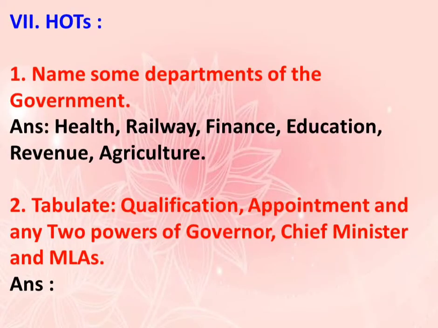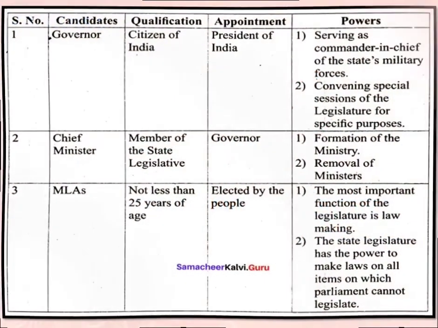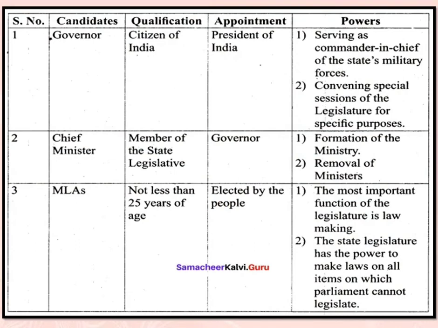Roman letter 7, HOTS. Question number 1. Name some departments of the government. Answer is Health, Railway, Finance, Education, Revenue, Agriculture. Question number 2. Tabulate qualification, appointment and any two powers of Governor, Chief Minister and MLAs. The answer is Governor: qualification, citizen of India, appointed by President of India. Powers: serving as Commander-in-Chief of the state's military forces, convening special sessions of the legislature for specific purposes.